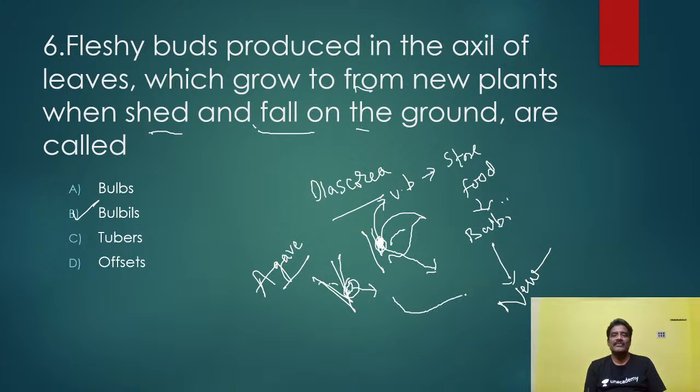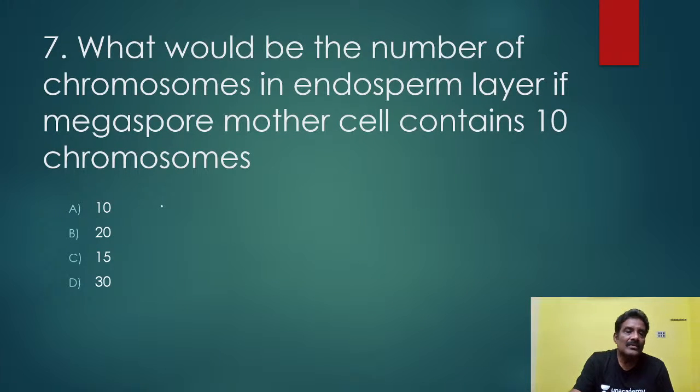They are also able to produce new plants. So I gave two examples where you will find these bulbils. Bulbils are nothing but vegetative or floral buds which store food materials. When they are detached from the parent plant, they are capable of giving new plants. That point you have to follow.